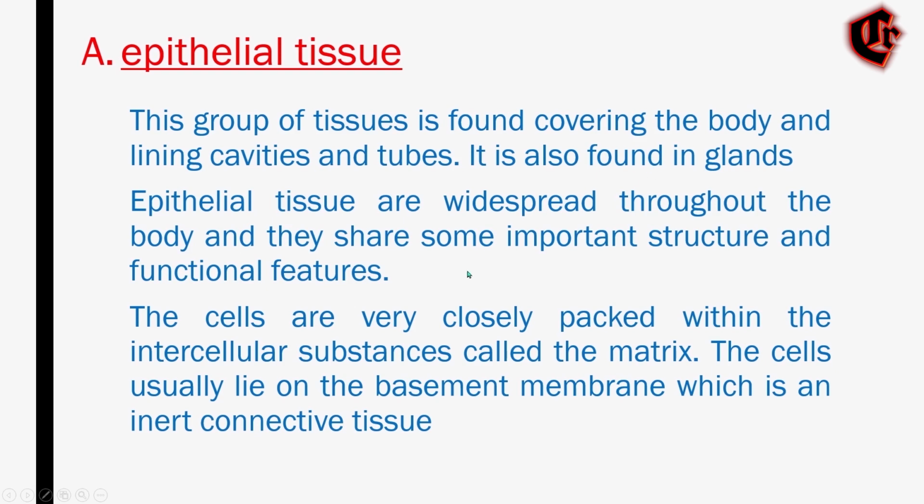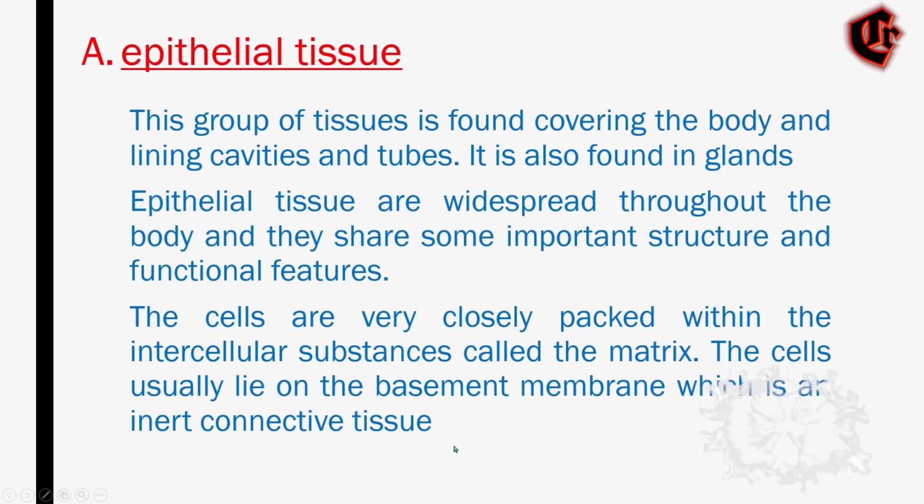And these epithelial cells are tightly packed together. They are very closely packed together with very little matrix, that is like fluid, and these cells are attached to the underlying connective tissue, just below the cell, by a cellular basement membrane.